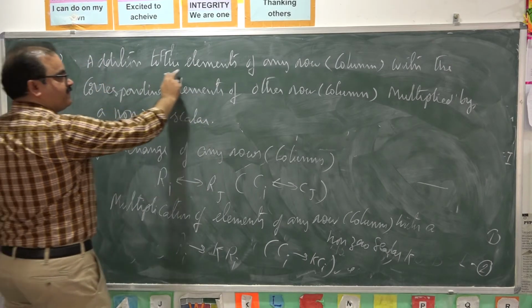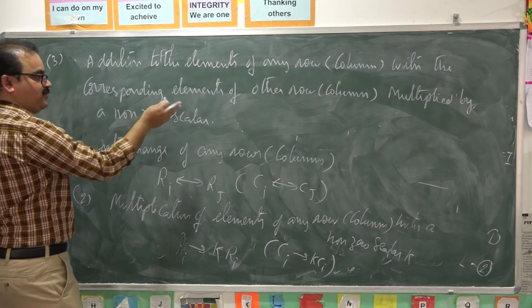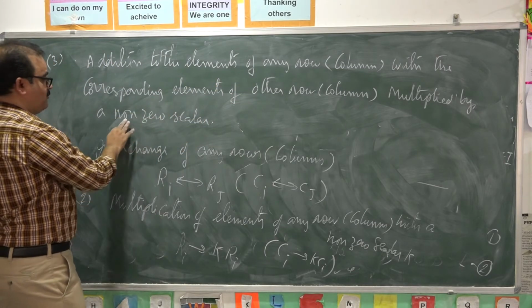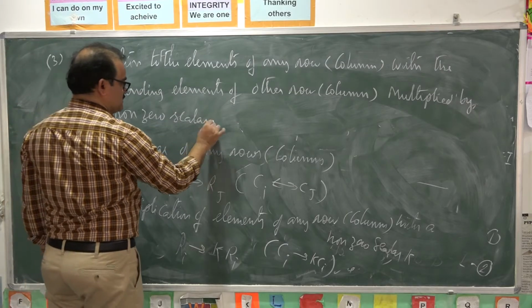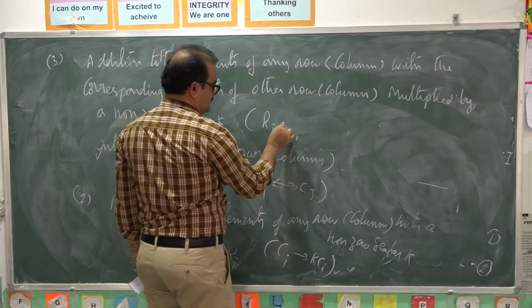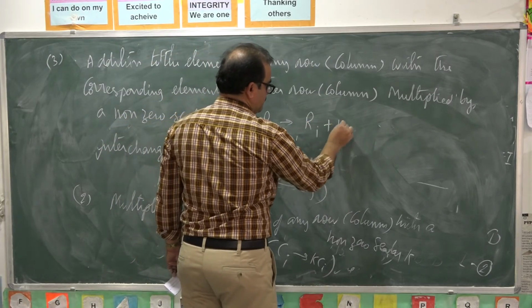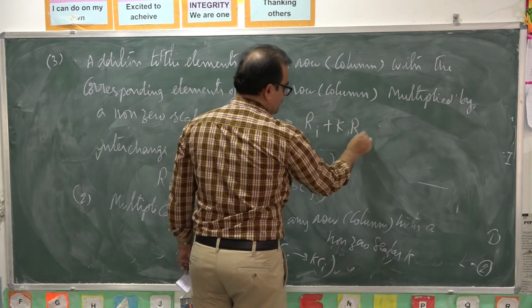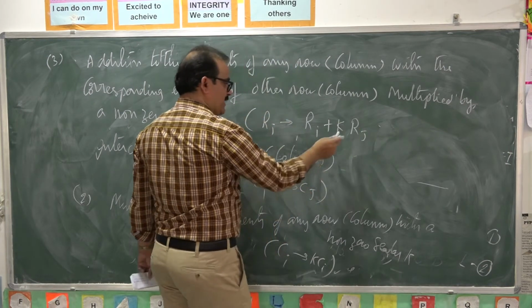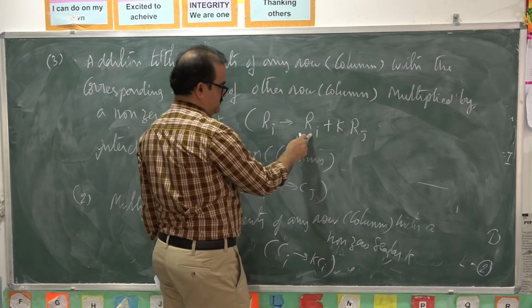Here, addition of all elements of a row or column with the corresponding elements of another row multiplied by non-zero scalar k. That means the ith row is changed as ith row plus k into Rj: multiply the jth row with k and add that to the ith row.